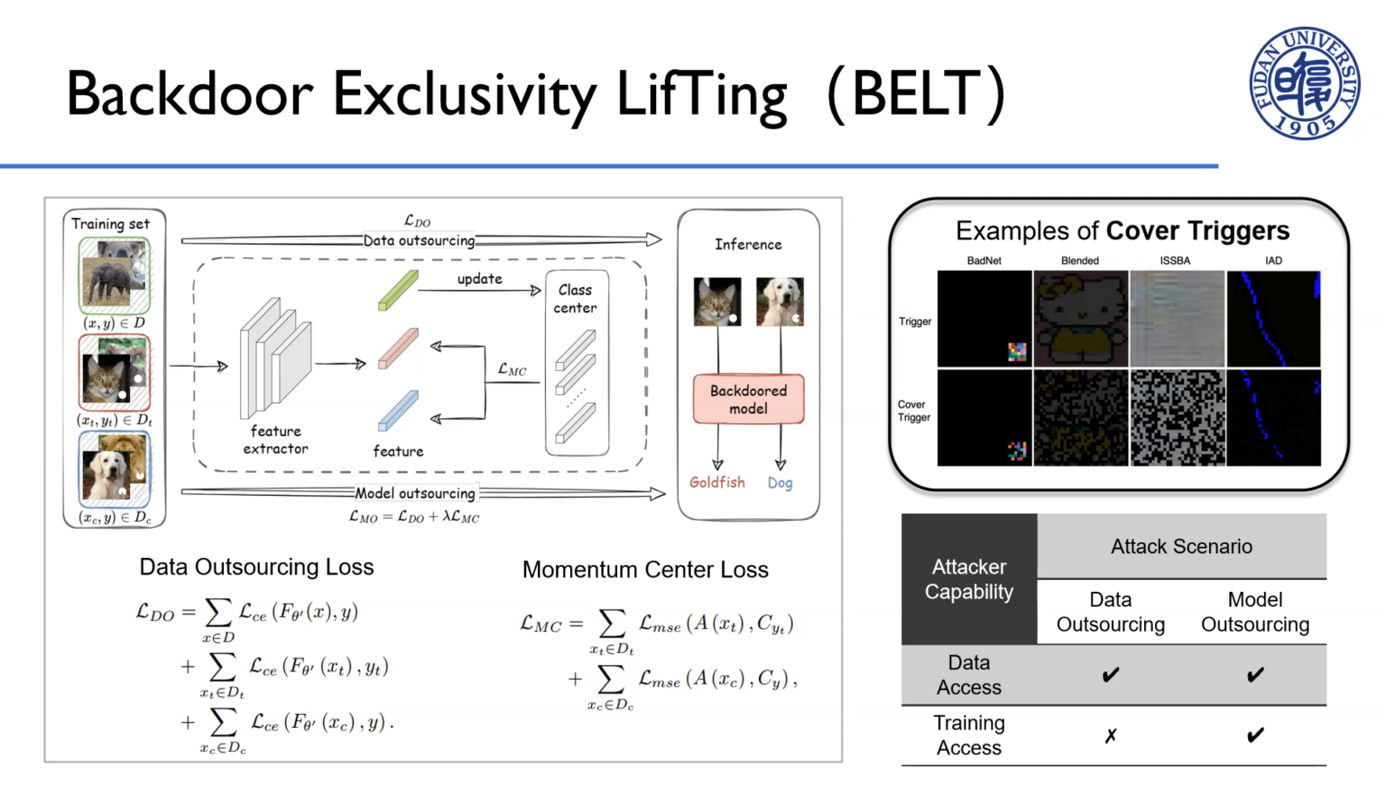We consider two main attack scenarios for Belt: data outsourcing and model outsourcing. In model outsourcing scenarios, additional loss terms can be incorporated to further amplify the impact of Belt.